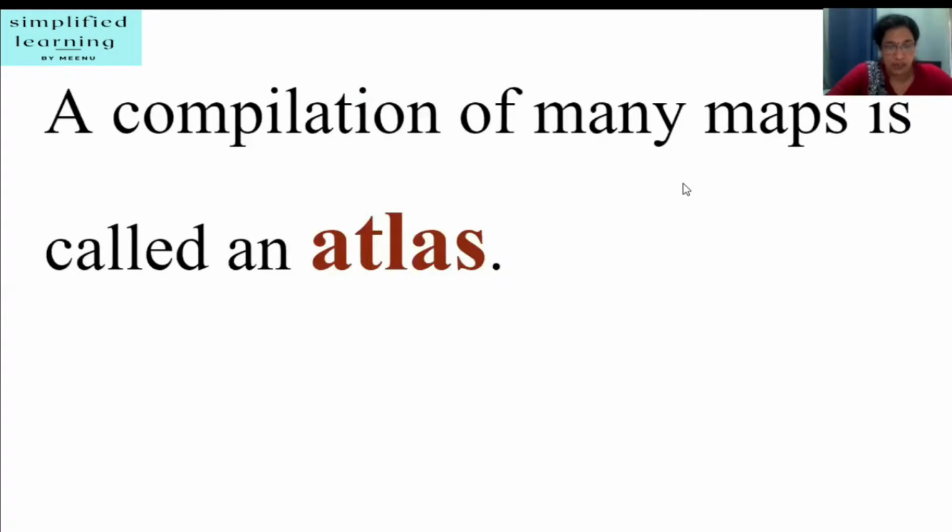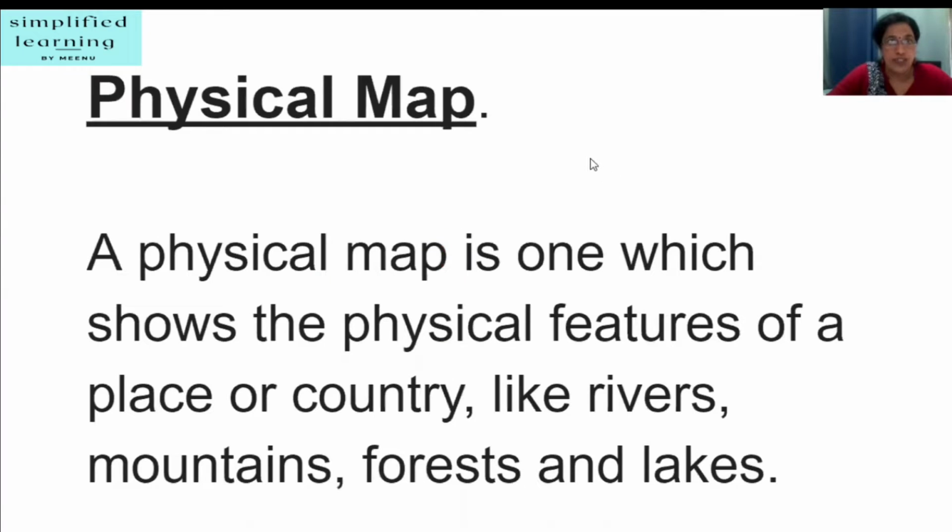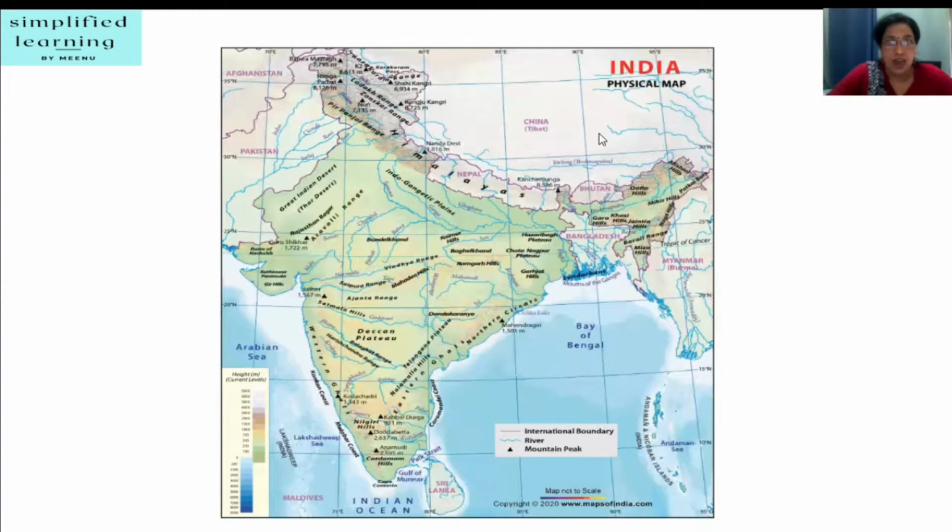Maps are of different types. The first category can be on the basis of details that need to be shown in a map. Depending on the kind of details, we have first physical map. A physical map is one which shows the physical features of a place or country like rivers, mountains, forests and lakes. This is our physical map of India. So you can see all the physical features shown here. It can be rivers, mountains, valleys, plains, and other surface features.